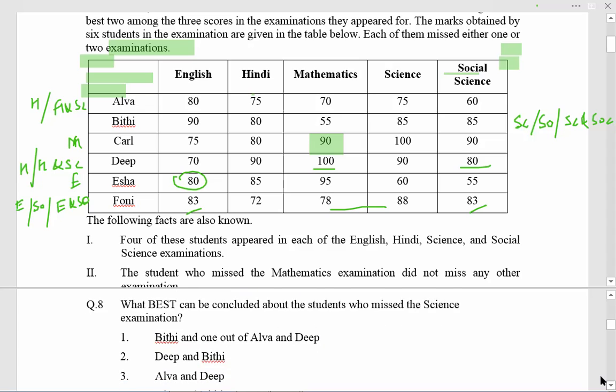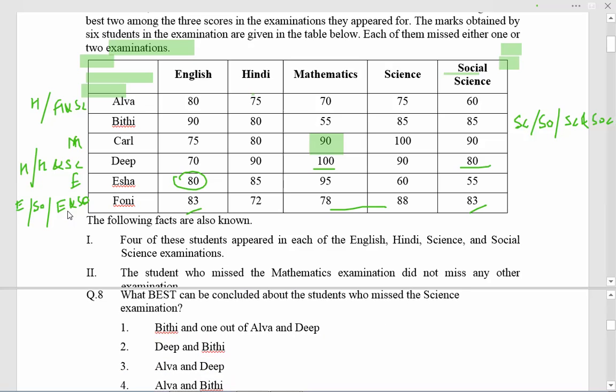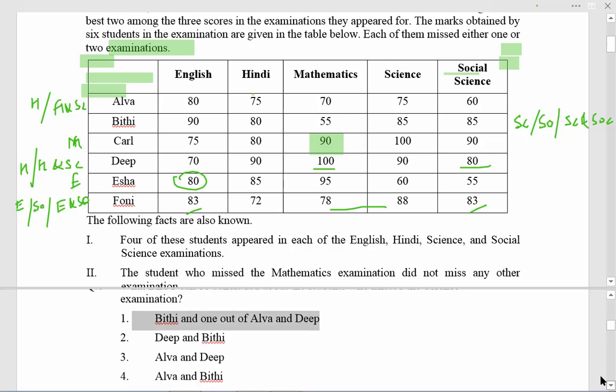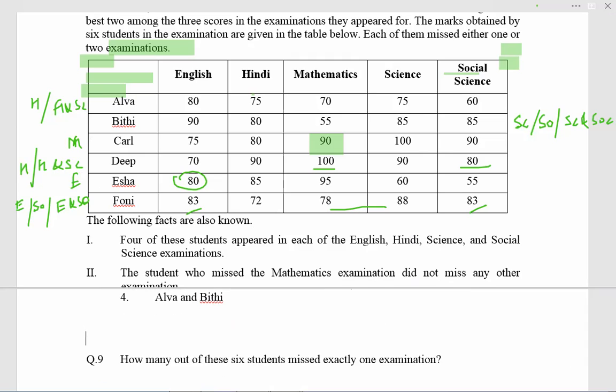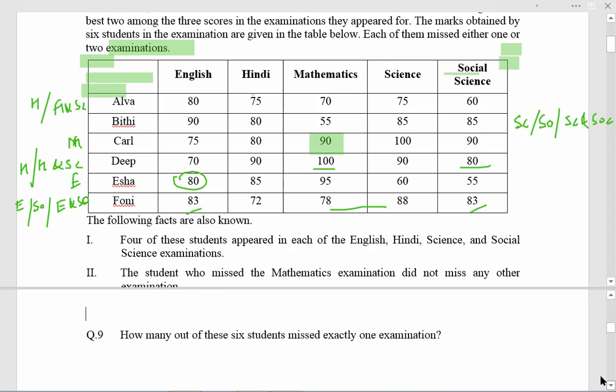The best that can be concluded among the students who missed the science exam: Alva, Deep, Bithi. So it is Bithi and one out of Alva and Deep, because one among Alva and Deep missed only Hindi, another missed Hindi with science. So 1 is the best option. How many of the 6 missed exactly 1 exam? Isha missed 1, Curl missed 1, and one among Alva and Deep missed 1. So exactly 3. 3 will be the answer here.